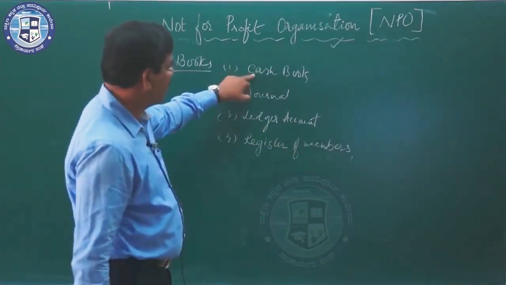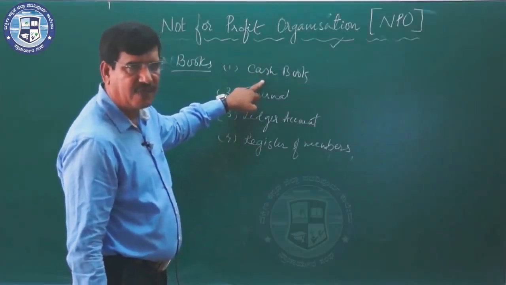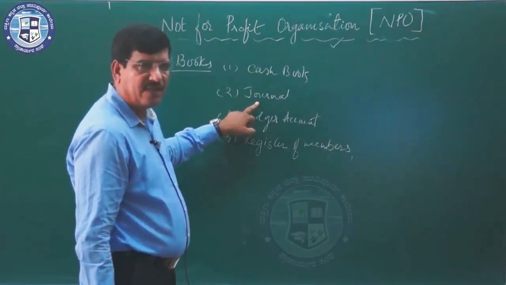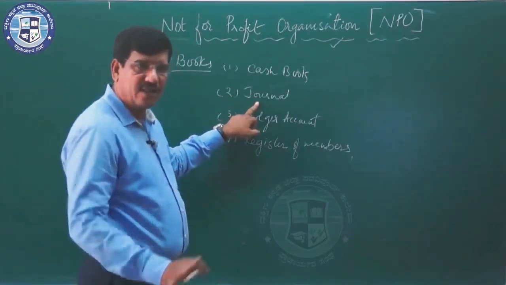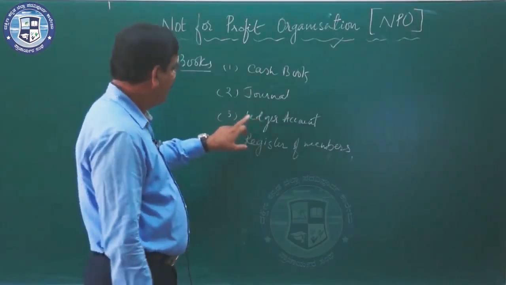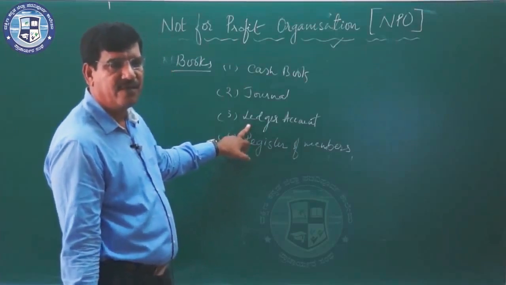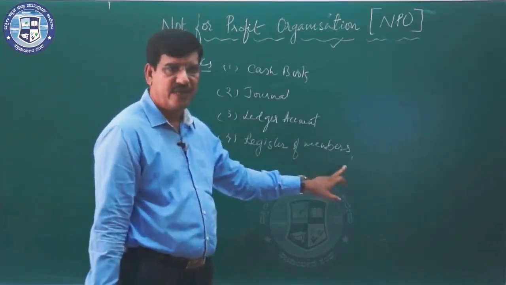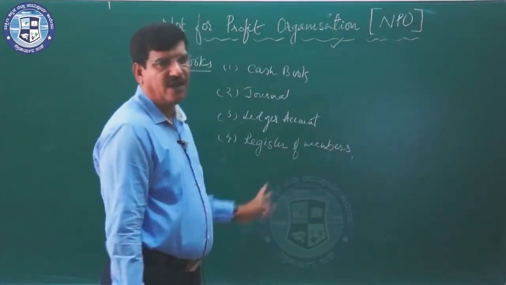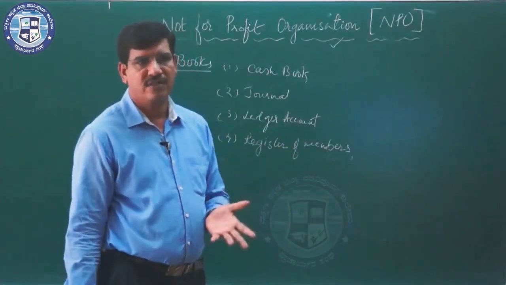So here the cash book is maintained to record all the cash receipts and cash payments. The journal is prepared to record the transactions other than cash transactions, like depreciation and bad debts. Ledger accounts are maintained for assets and liabilities, expenses and incomes, and the register of members is maintained to record the total numbers, the outstanding subscription, and maybe the advance subscription.